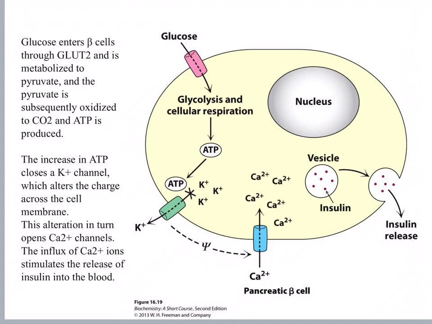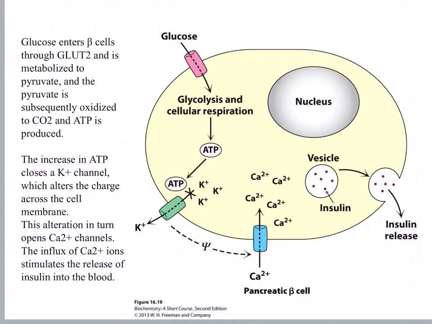Now, the green one is a potassium channel that allows potassium to flow out of the cell. As the ATP concentration goes up, it actually can inhibit this potassium channel, so stopping potassium from leaking out of the cell.